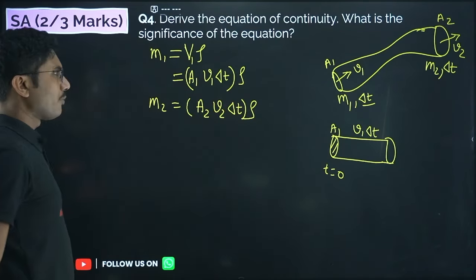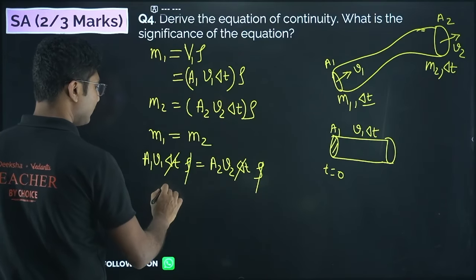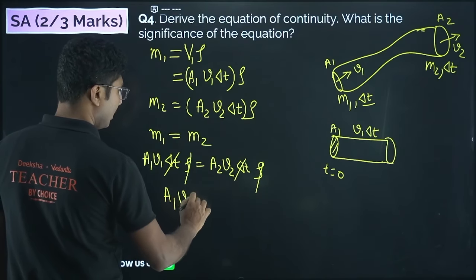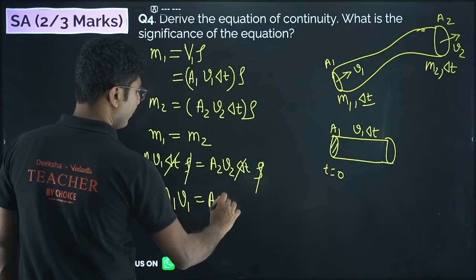Now from the conservation of mass, m1 should be equal to m2, or you can write A1 v1 delta t into rho equals A2 v2 delta t into rho, right? So rho delta t cancels, we get A1 v1 equals A2 v2.